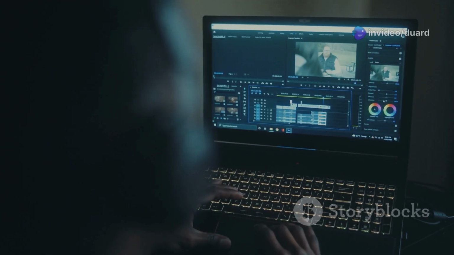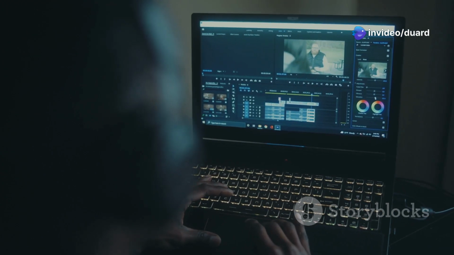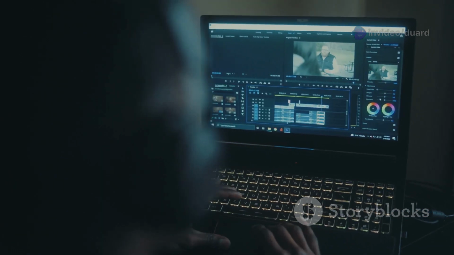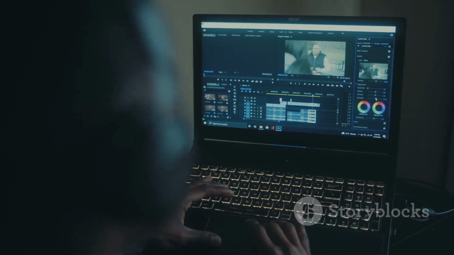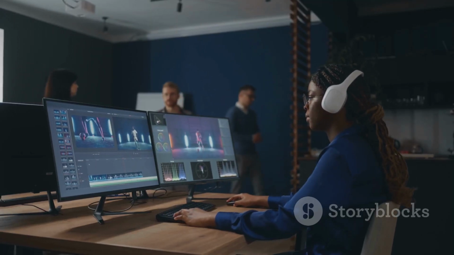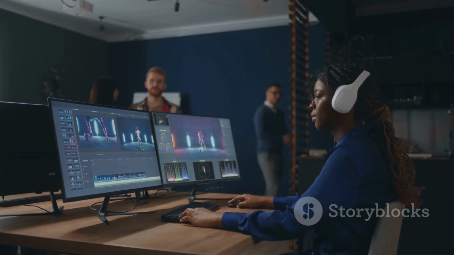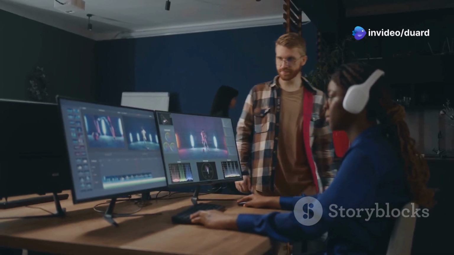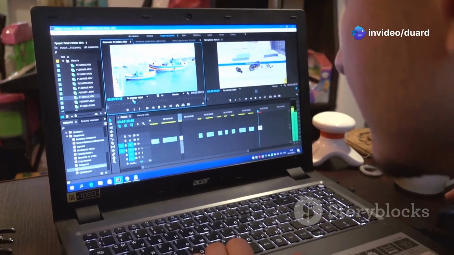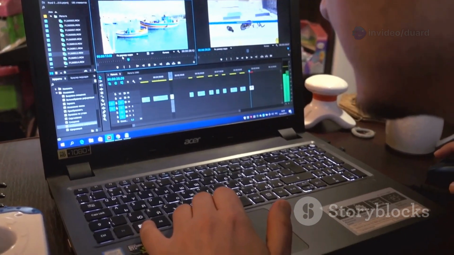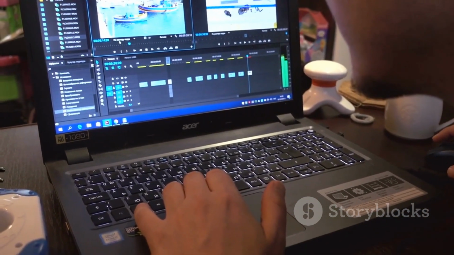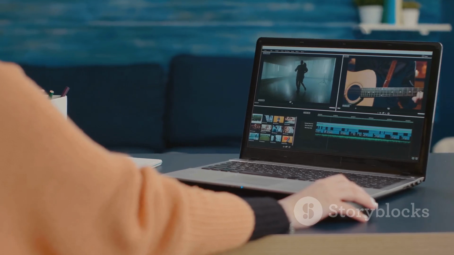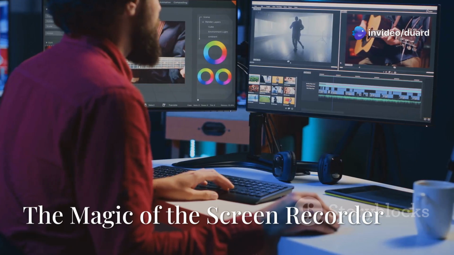With Descript, you can finally focus on telling your story and bringing your creative vision to life instead of getting bogged down by complicated software or technical hurdles. It's truly a workflow revolution for creators, teams, and anyone who wants to make great content without the usual headaches. No more tedious technical barriers, just a smooth, intuitive editing experience from start to finish. Now let's dive in and see how all these features come together in practice.